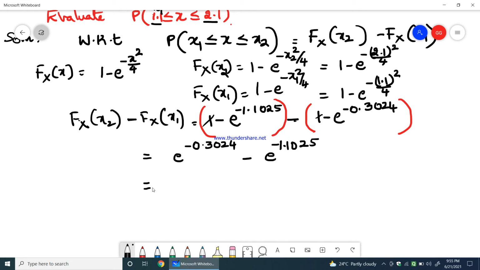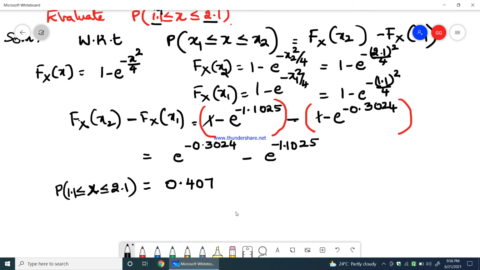Using the calculator for these, the solution that we get is 0.407. So this is the probability of x being greater than or equal to 1.1 and less than or equal to 2.1. This is the solution for the given question.